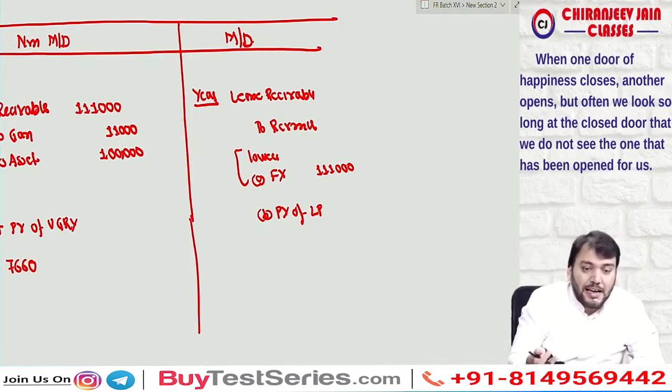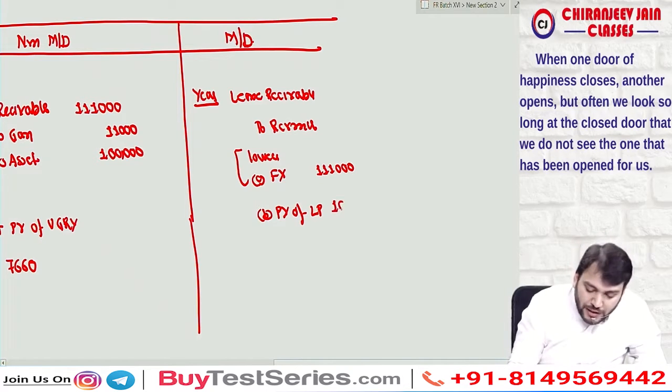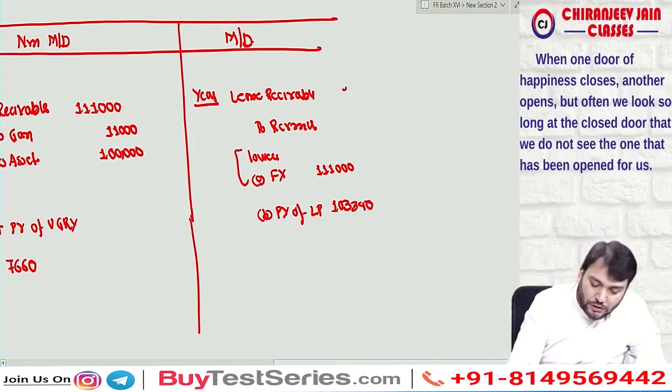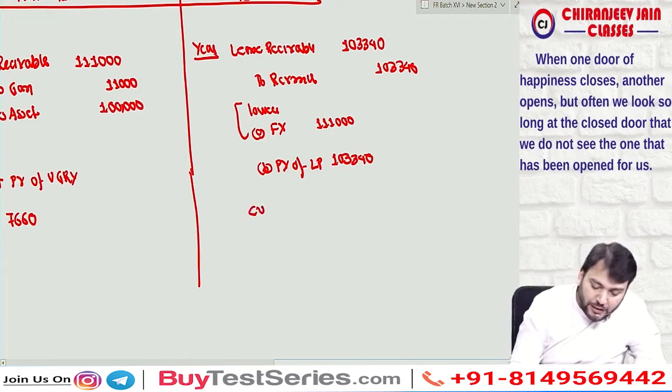Means the interest rate implicit in the lease will be taken as the market rate of interest. Are you able to understand what I am saying? So this will be equal to 1,03,340. Correct? So this journal entry will be done with 1,03,340. Then we'll pass one more journal entry. Cost of sales account debit, lease receivable account debit to purchase.